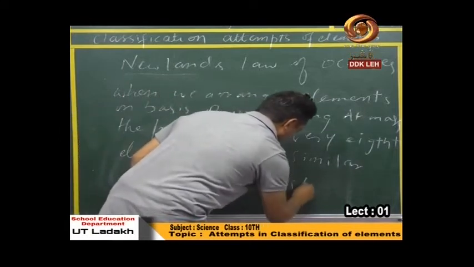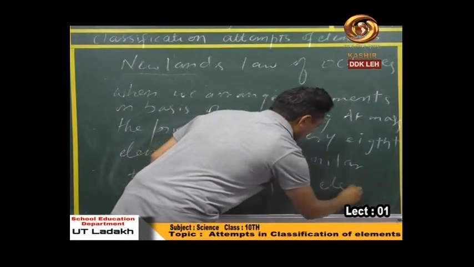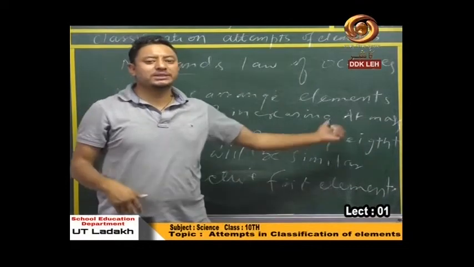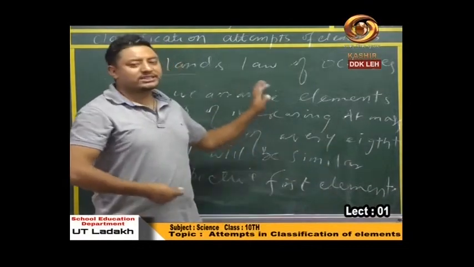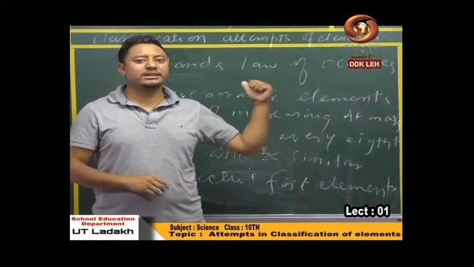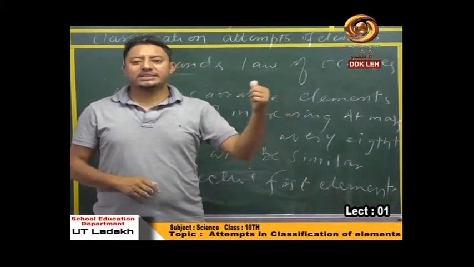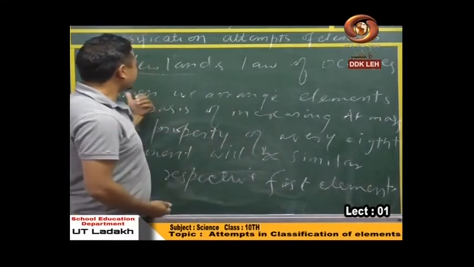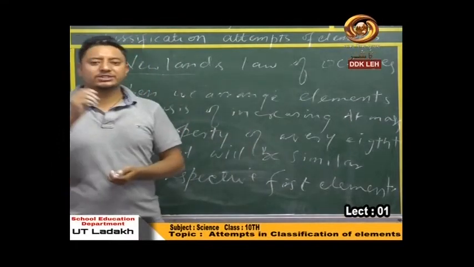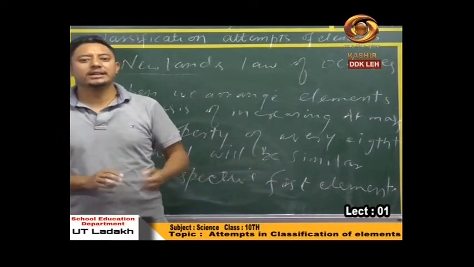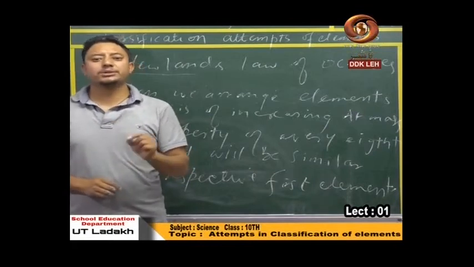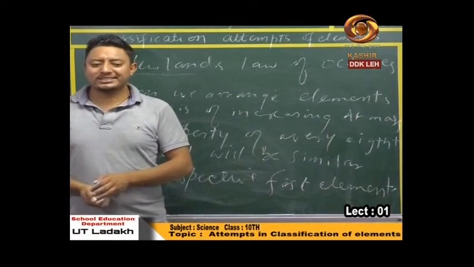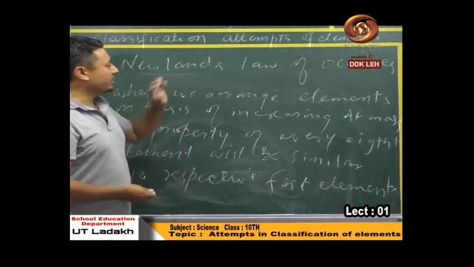What does that mean? Respective means respective to that particular eighth element. I showed you an example using that table, where if you choose the element number 1, its property would obviously be the same as only the eighth element. See what he said: when we arrange elements on the basis of atomic masses, every eighth element's property would resemble the property of the respective first element. This was the statement given by Newland's law of octaves.